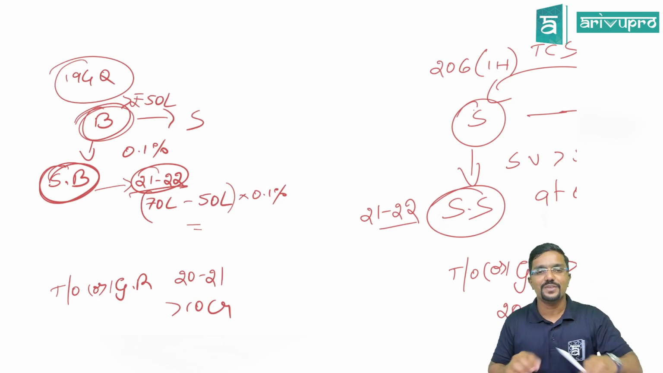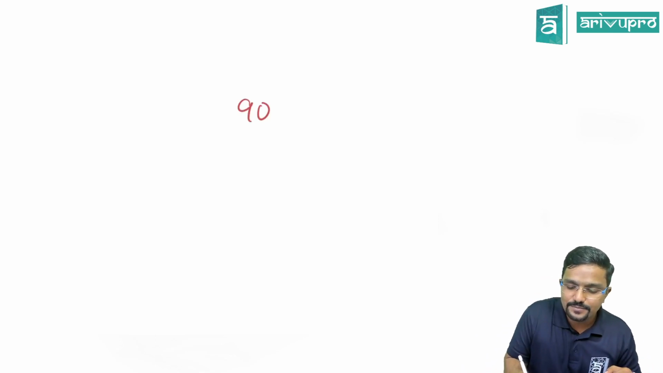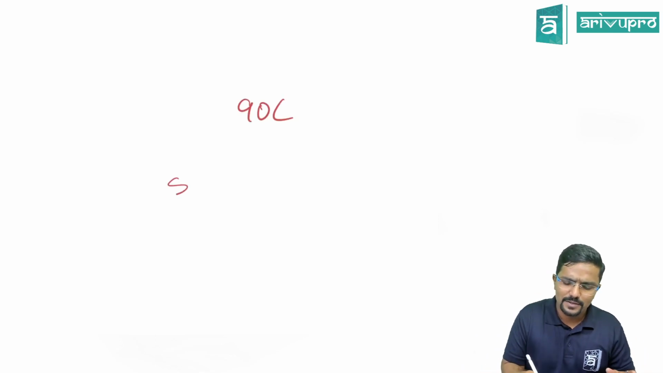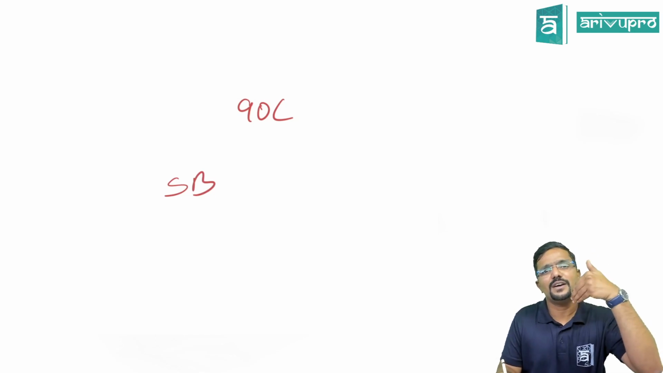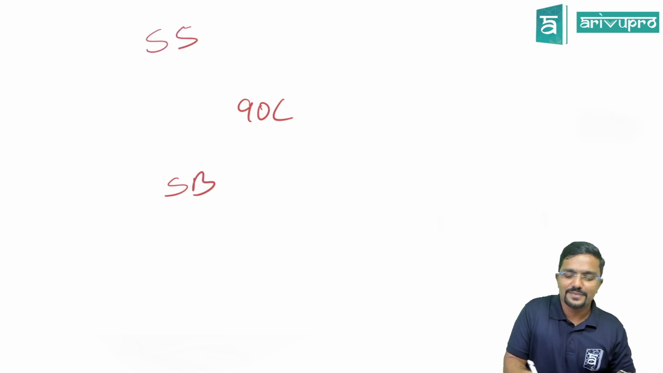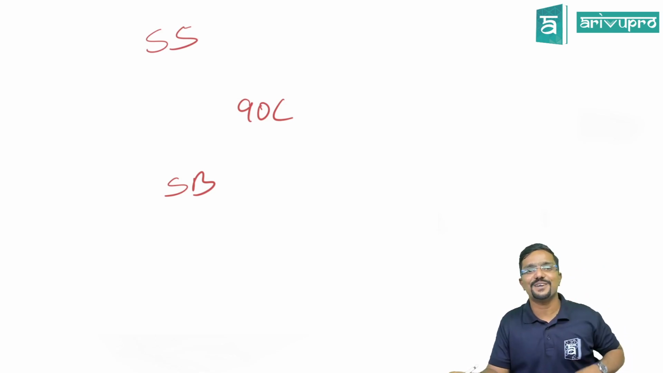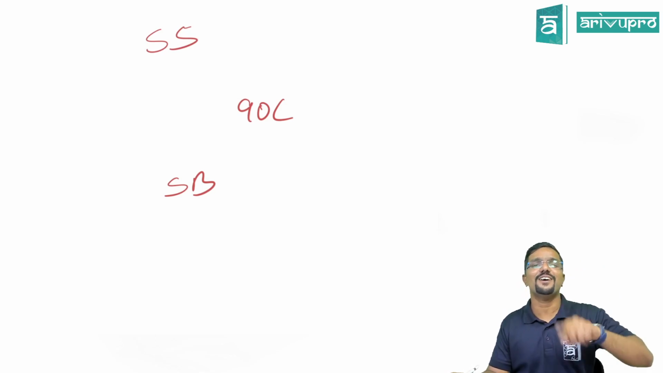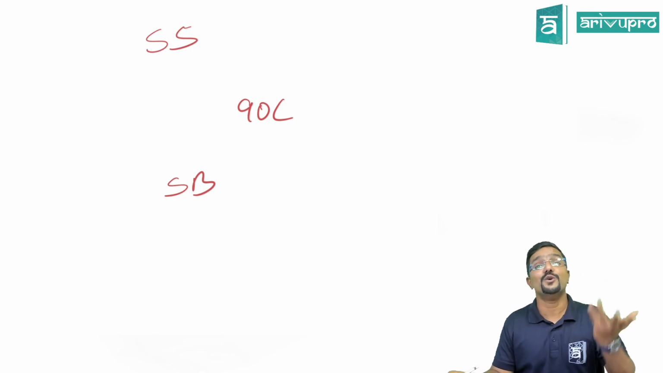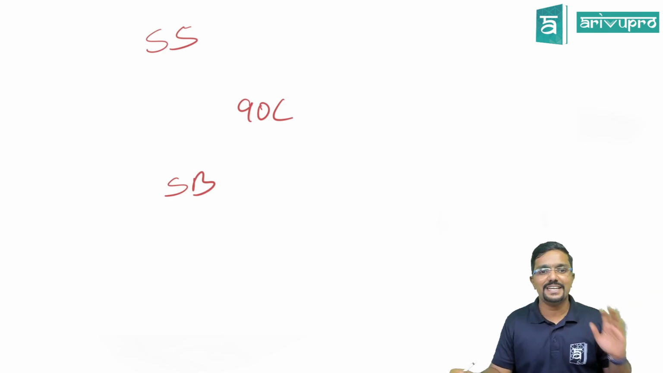For example, assume I am buying goods from you worth 90 lakh. I am a specified buyer and you are also a specified seller. Now, will TDS be deducted, or will TCS be collected, or both? That is the clarity that is given.